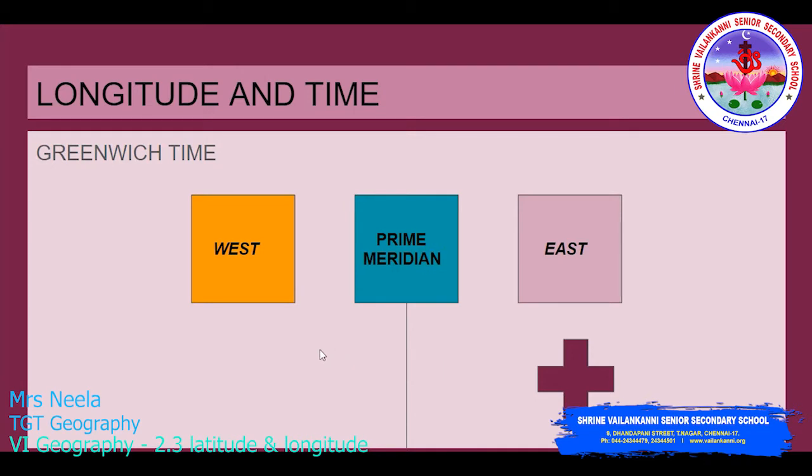And those to the west of the prime meridian are behind it, so we will be subtracting. Thus the sun rises, suppose Delhi is here and London is here, just imagine, the sun rises in Delhi before it does in London. So it is night in London when it is sunrise in Delhi.